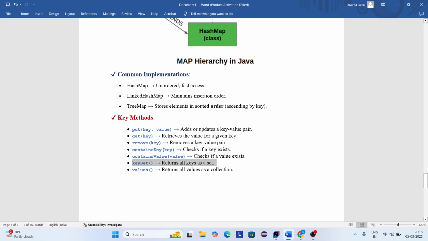And next one is the keySet method. It returns all keys as a set. And next one is the values method. It returns all the values as a collection. Okay. Now we are going to do one example using all these methods.